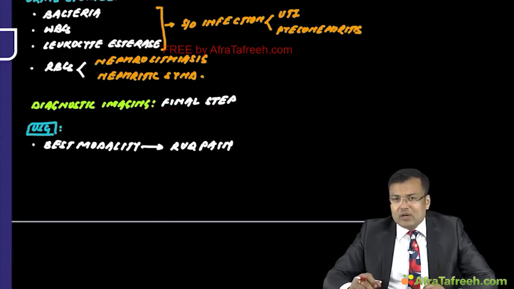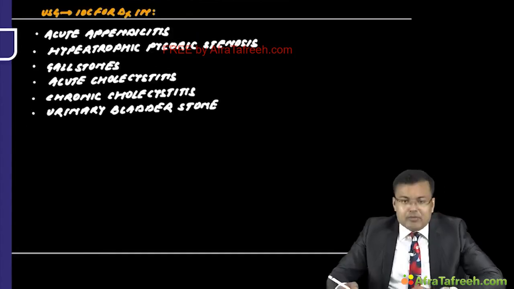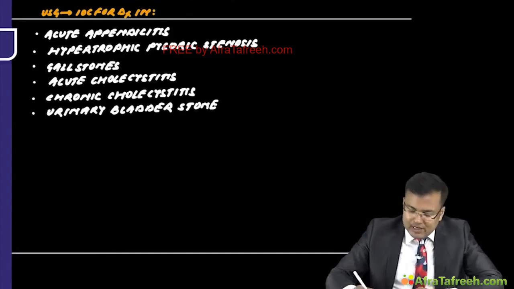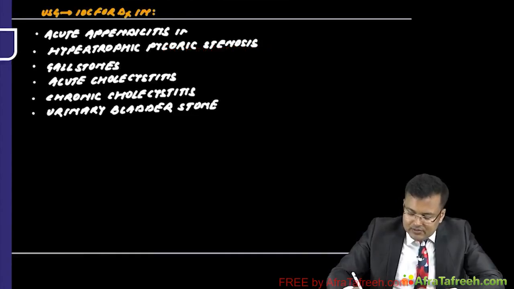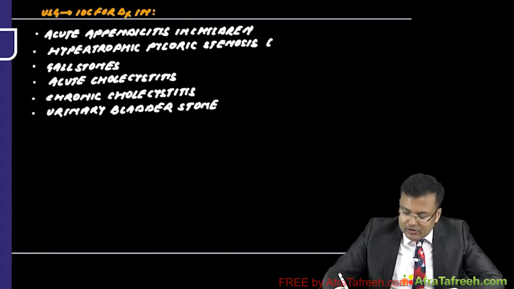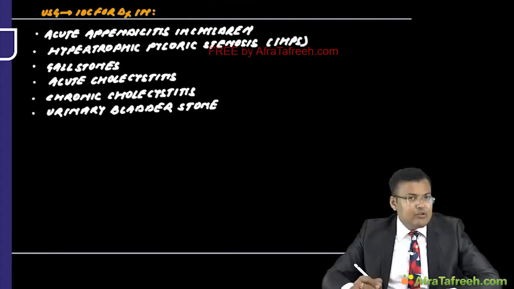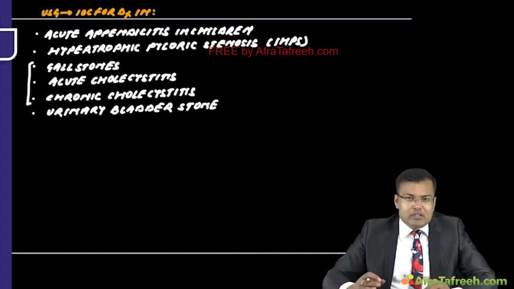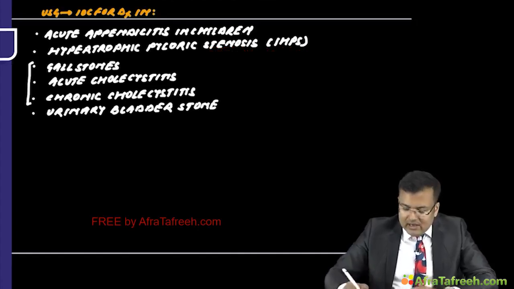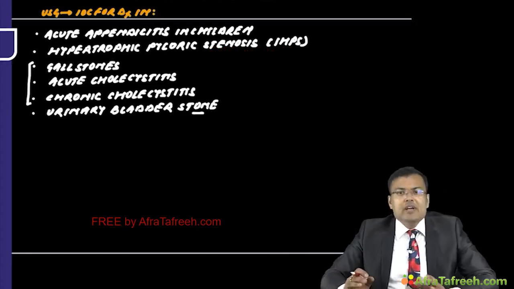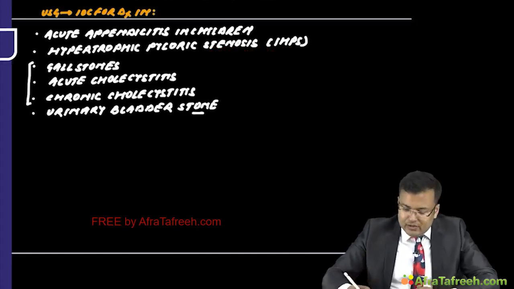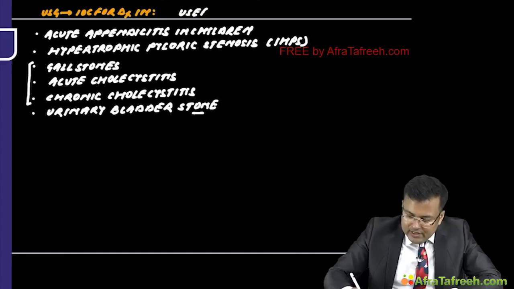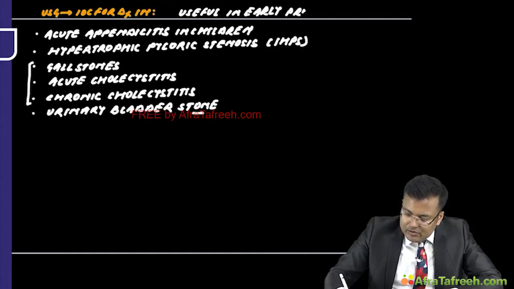There is another role of ultrasound, that it's useful in early pregnancy also.